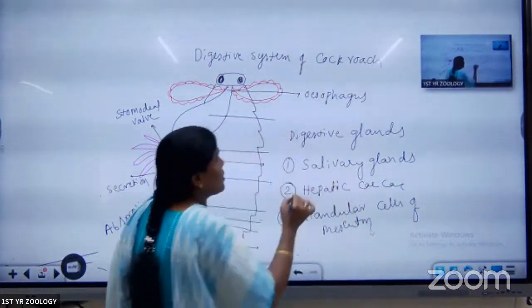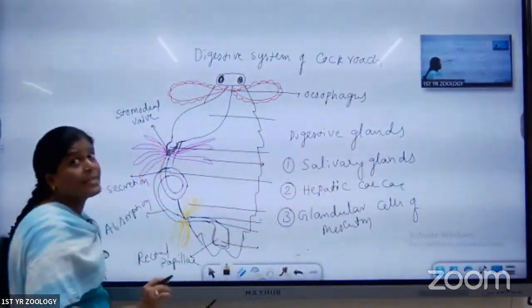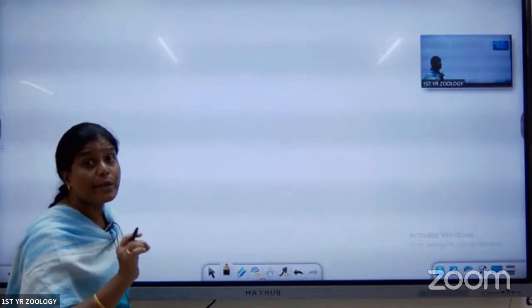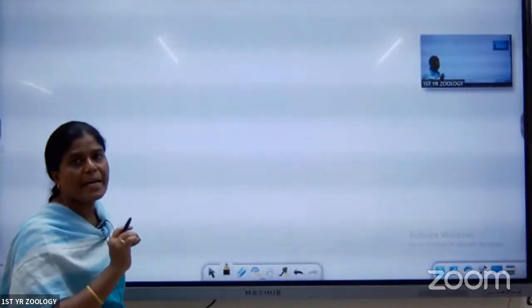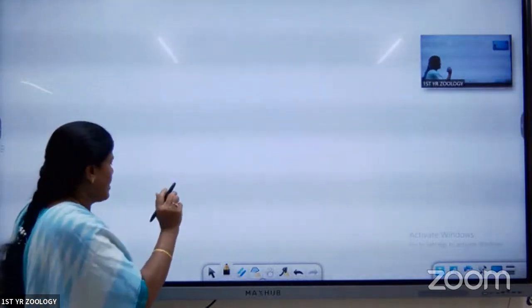This one is important for the diagram also. The salivary glands diagram is given in the SAQs also. In this lesson, Periplaneta, there are 3 diagrams. Of those 3 diagrams, this one is one of them.